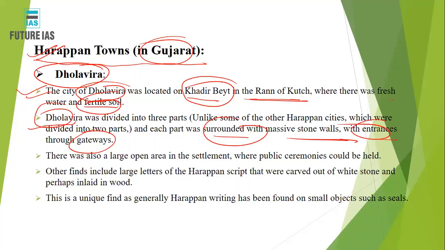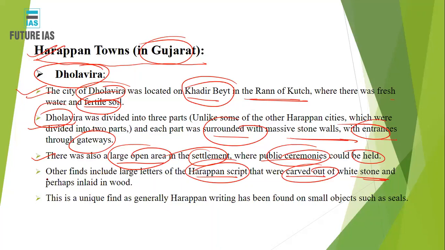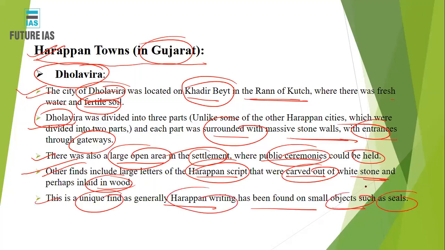So like that, massive stone walls were used to construct those walls and buildings, right? So just like that, you can also say that there were also large open areas in the settlements where people's ceremonies could be held. Just like we have large open areas where people hold ceremonies, right? And people also found that the Harappan script was carved out on white stone and perhaps inlaid on wood, right? This is a unique find, and generally Harappan writing has been found on small objects such as seals, right?